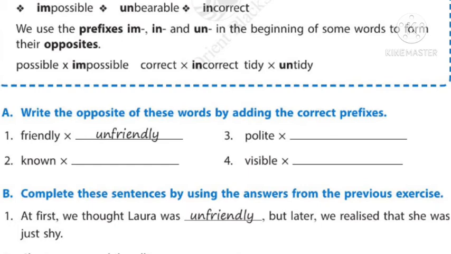Now what is the meaning of tidy? Children, let's look at the next word. It is tidy and untidy. So we have formed a new word. How did we form a new word? By adding un to the base word tidy.